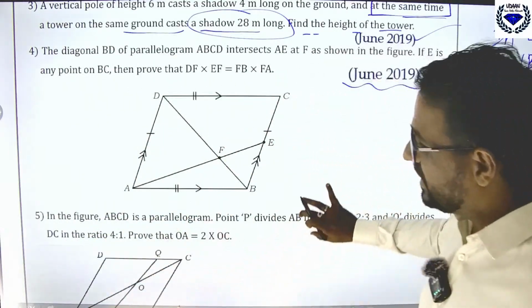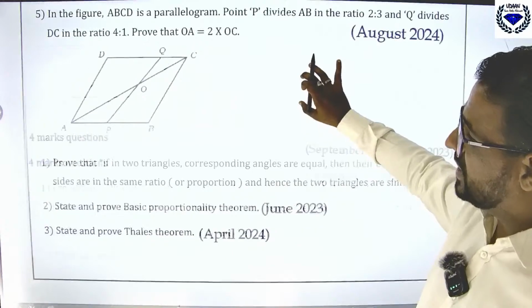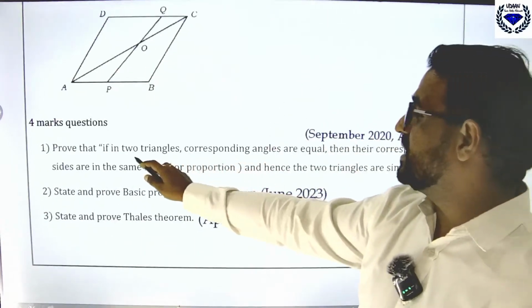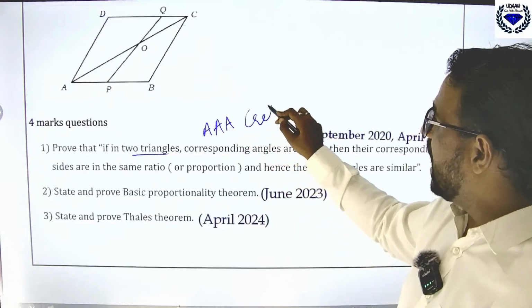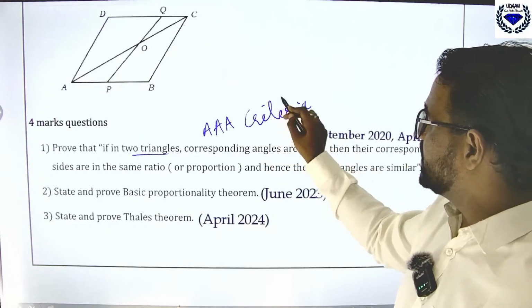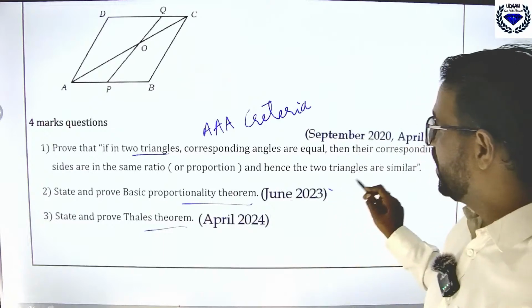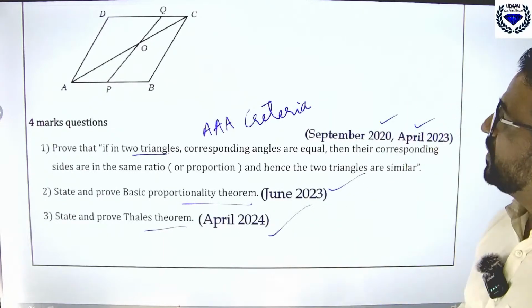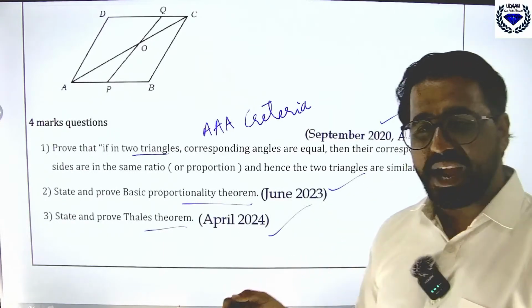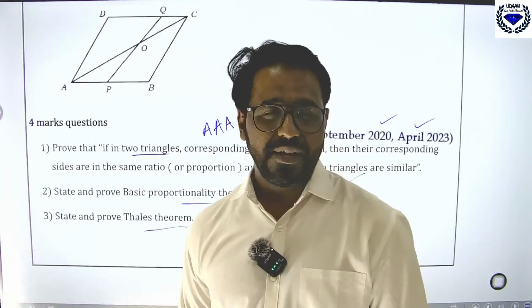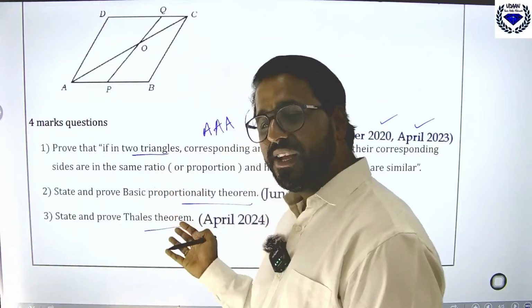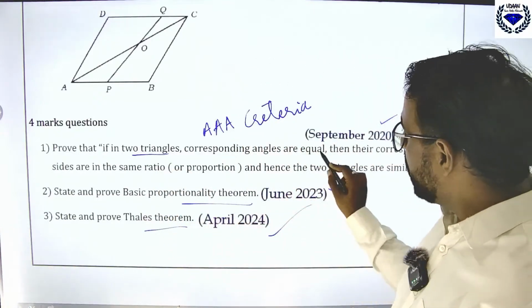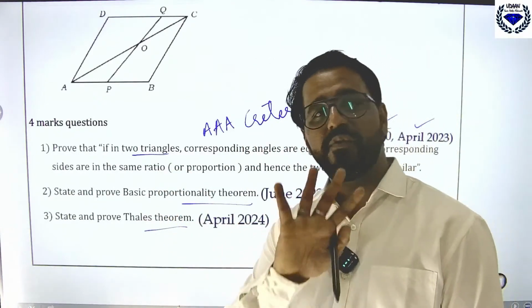Then after that there are 2 theorems: the angle criteria theorem, the AAA criteria theorem, and one more, the basic proportionality theorem and Thales theorem, which have come previously. These theorems you can find directly in your school notes or in the textbook. Finally, kindly solve this. One of the theorems will come for sure for 4 to 5 marks.